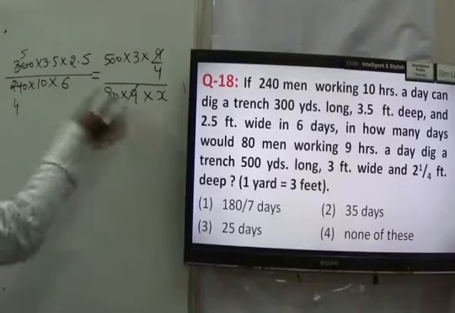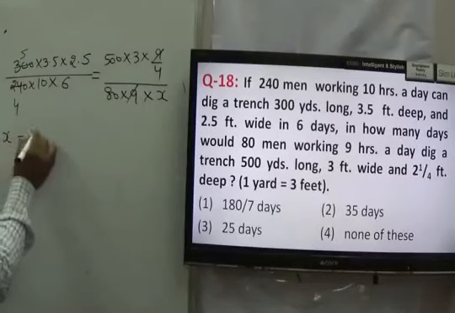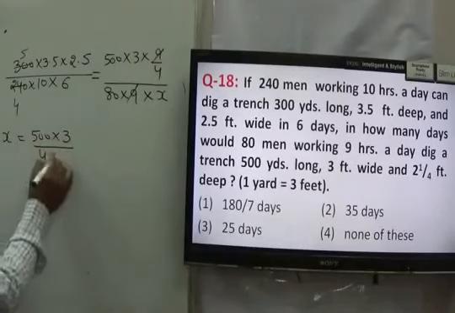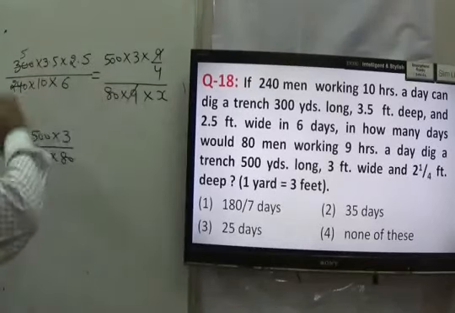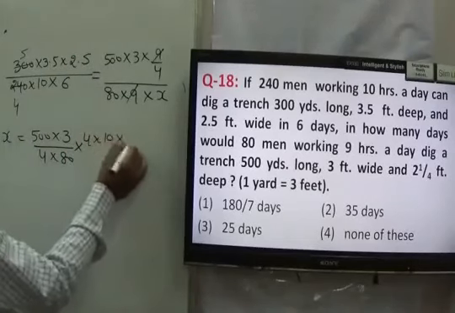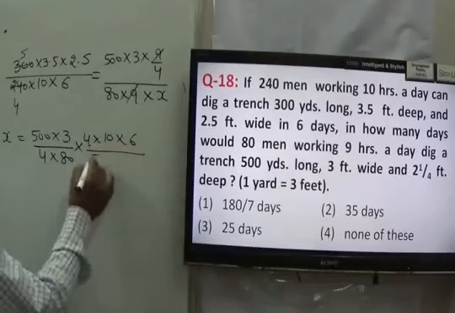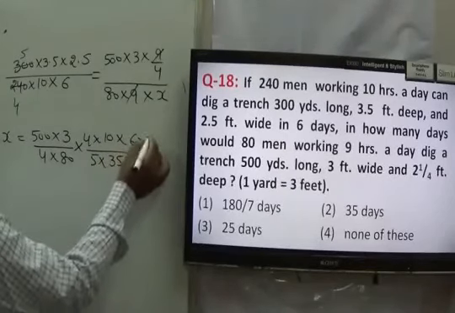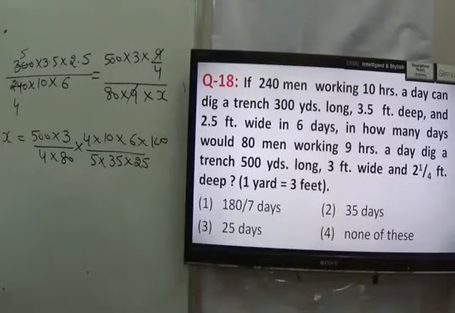Or just take the value of X now, put X here, make it as 500 into 3 upon 4 into 80. That is for this side, and now this side go upside 4 into 10 into 6, and this goes downside 5 into 3.5, make it 35 into 25, and 10 into 10, that makes you 100, right? That we have to solve. Now just try to solve it.